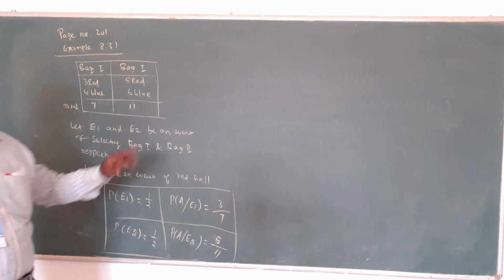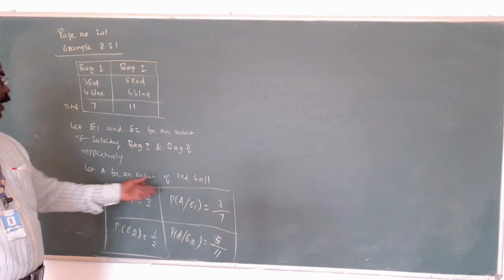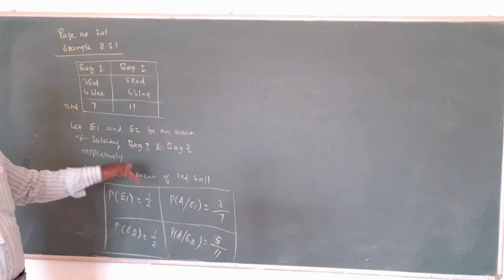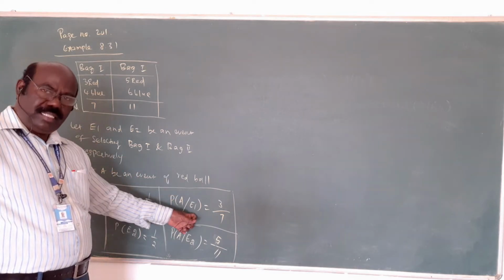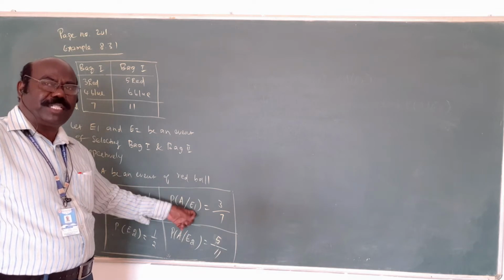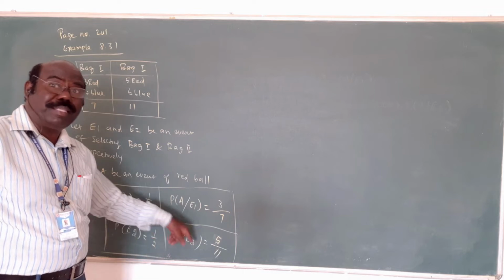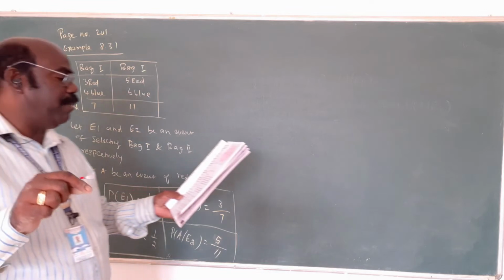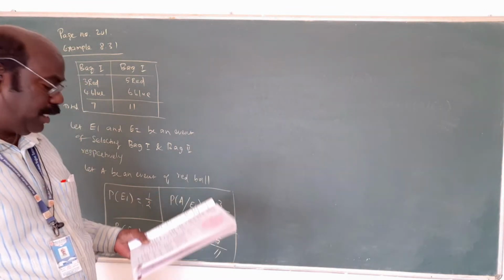We have only 2 events, and we know each is 1 by 2. Here, the person asking the question is about the red ball. Let A be the event of a red ball. What is the probability of a red ball from the first pair, E1, and the probability of the same red ball from the second pair, E2? Now, what is being asked? Find the probability that it was drawn from the second pair.